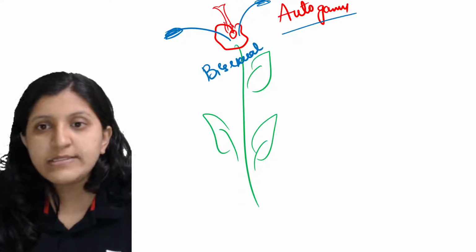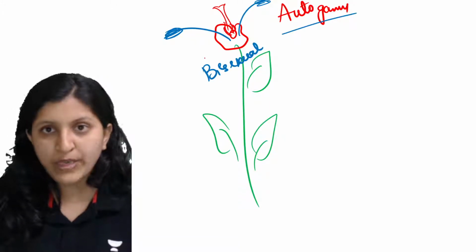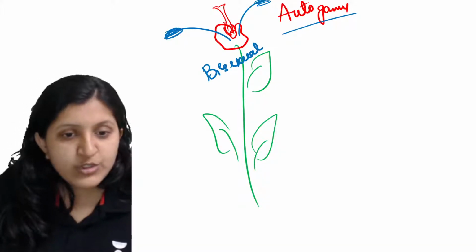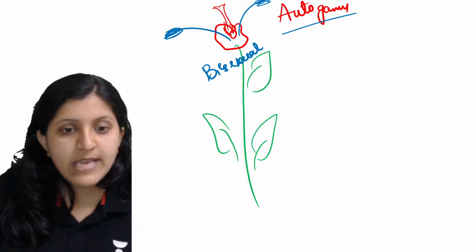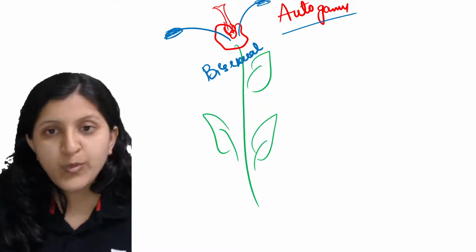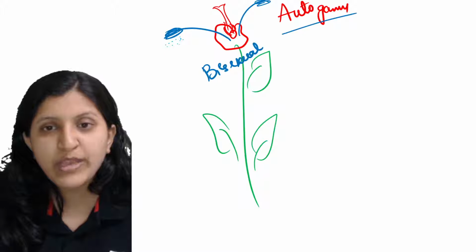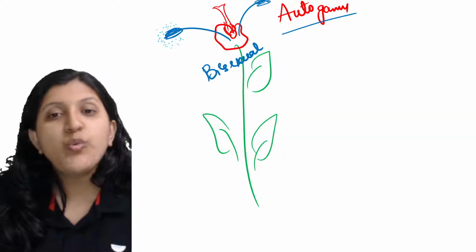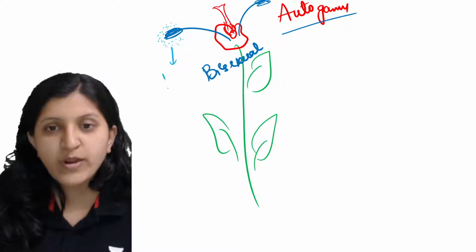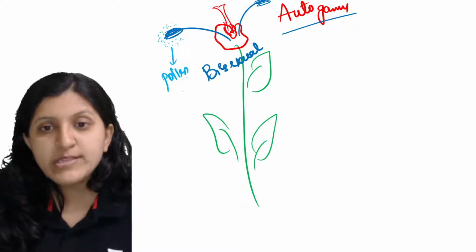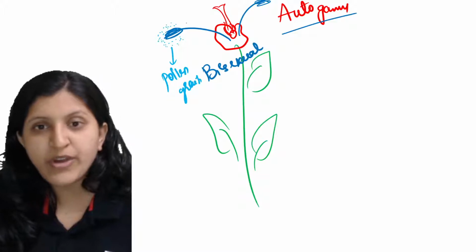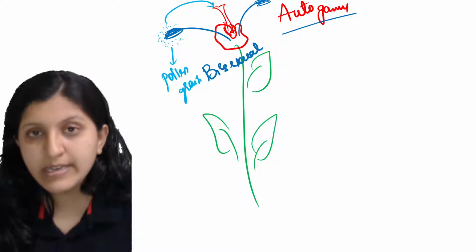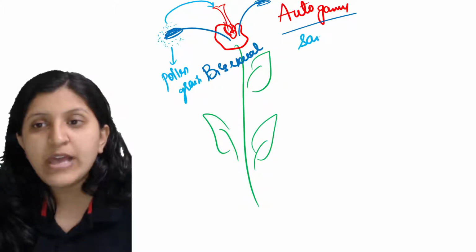So this is stigma, style and then you can see an ovary. Now from the anther, the pollen grains which are there have to get released, through the line of stromium. Once the release is done, pollen grain is released, which is the male gametophyte. Now these pollen grains have to reach here itself, that is in the same flower.